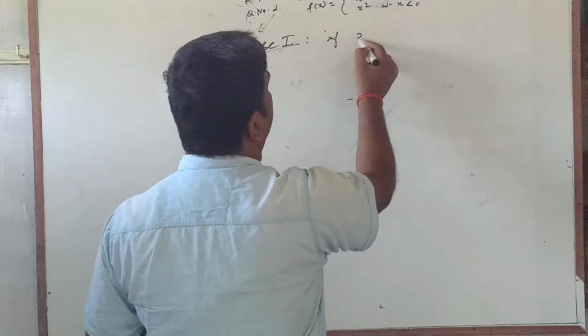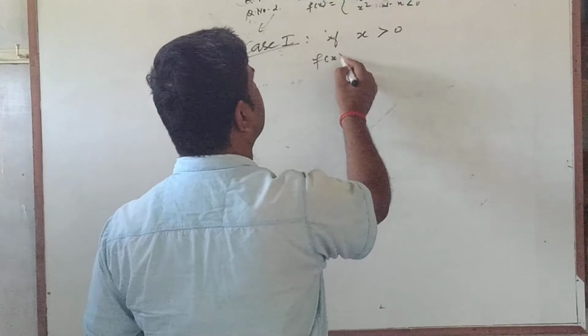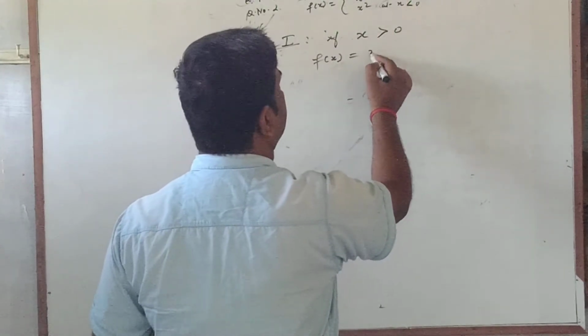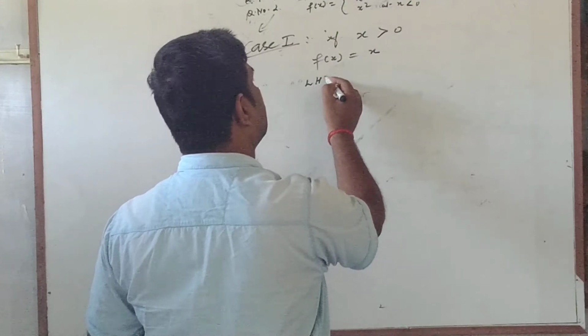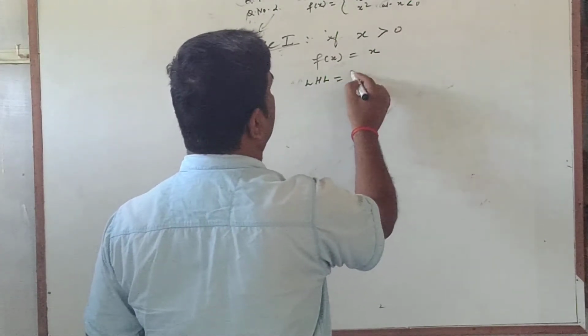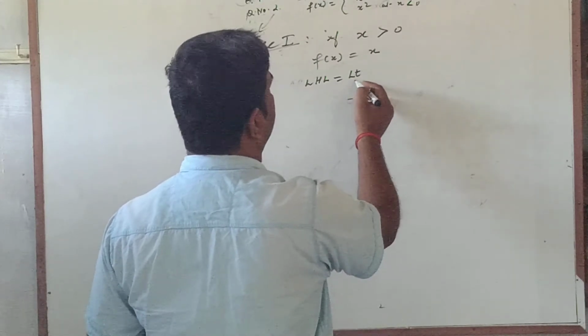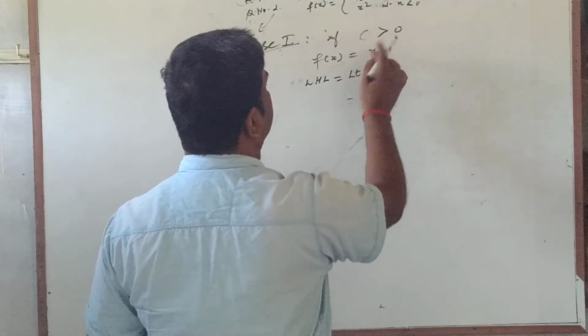If x is greater than 0, what will be f(x)? f(x) will be nothing but x itself. What will be the left hand limit? Let c be greater than 0.